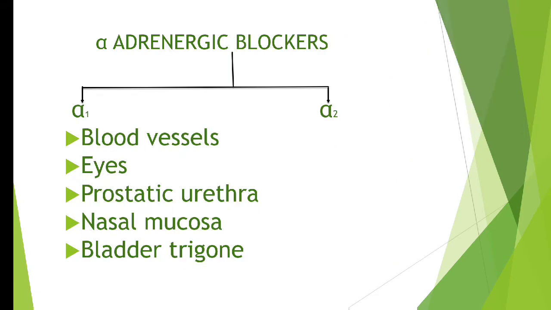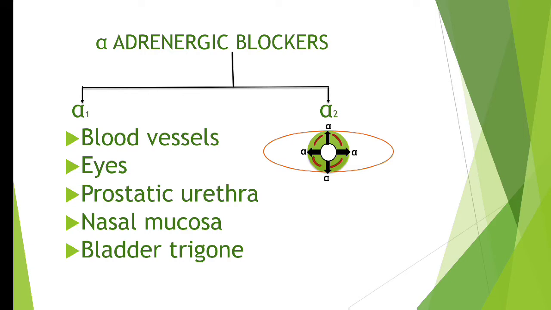Okay, next, suppose this is our eye. I hope you can understand it is looking like an eye. In green color I have made the iris, and in the center the white color is your pupil. You might know the iris has two important muscles: the radial muscle of iris, also known as the dilator pupillae, and the circular muscle of iris, also known as the sphincter pupillae. The circular muscle is under the control of the parasympathetic system, whereas the radial muscle is under the control of your sympathetic system. So on the radial muscle we have alpha receptors.